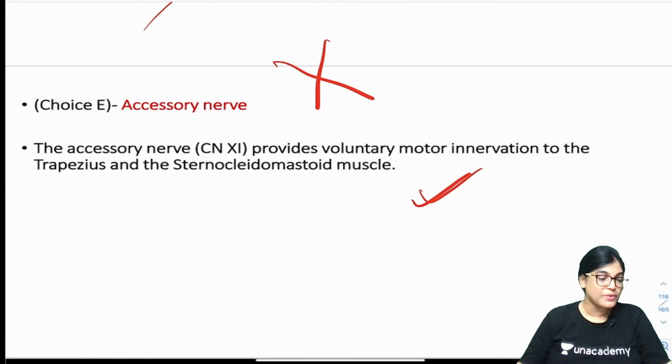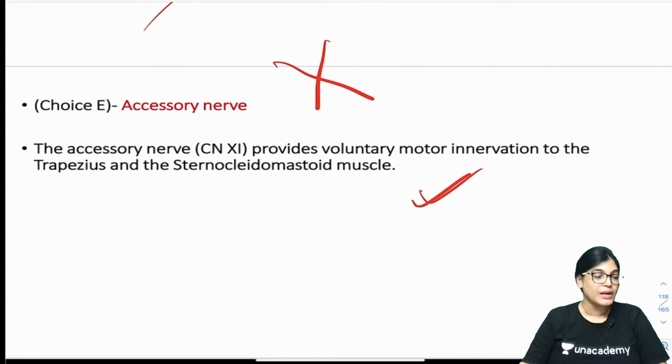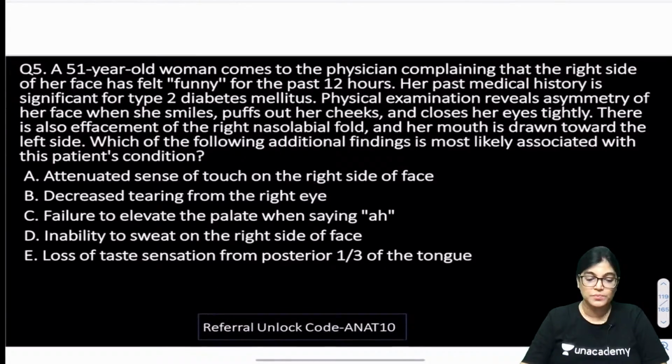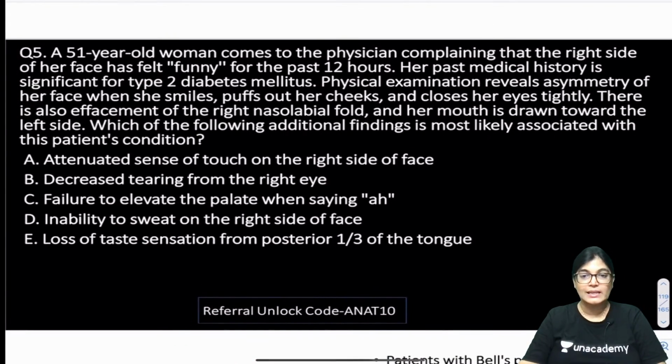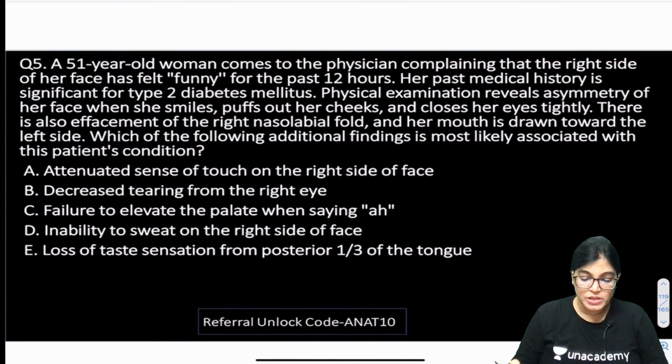So, is it okay everyone? Let us move on to the 5th MCQ. We are done with the 4 MCQs, let us move on to the 5th. Today we have got 10 clinical MCQs, we will solve all of it. I will read the MCQ for you and you have to mark the right answer.